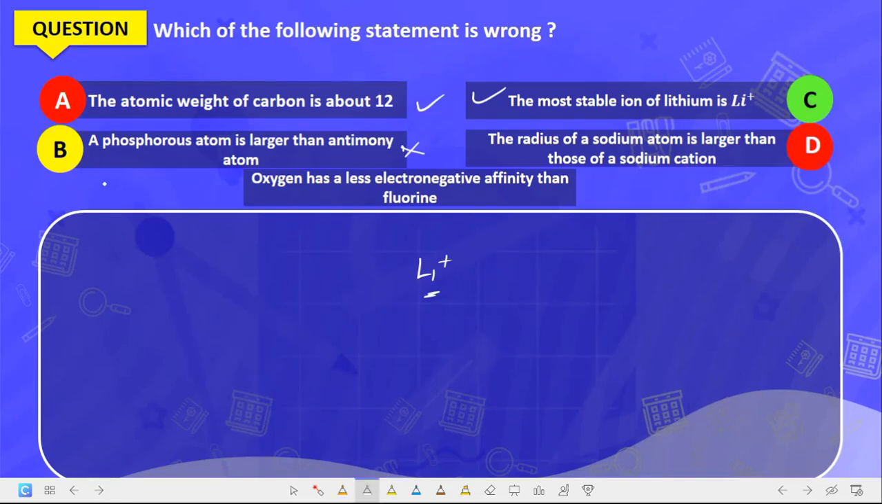And they say which of the following is wrong? Because it is wrong, that should be the correct answer, because we are looking for the wrong one. So the correct answer is this.